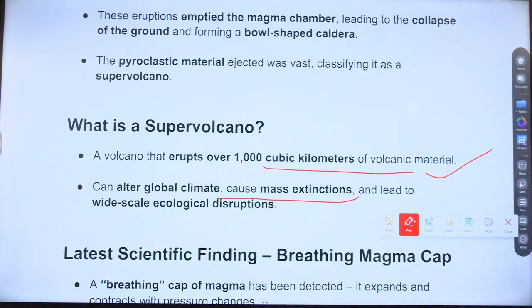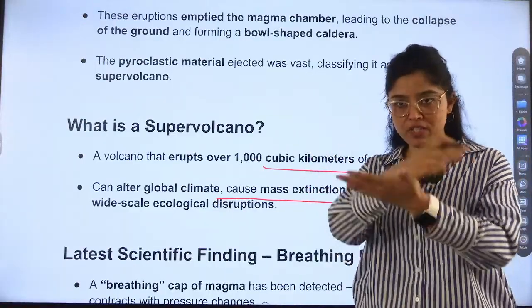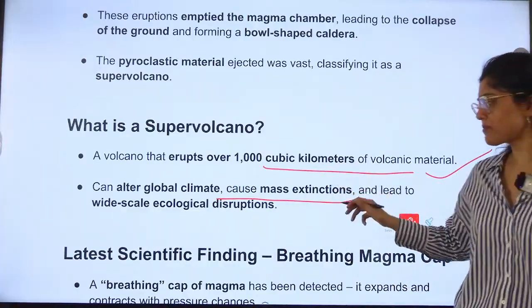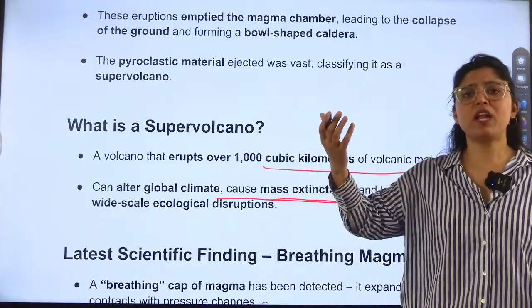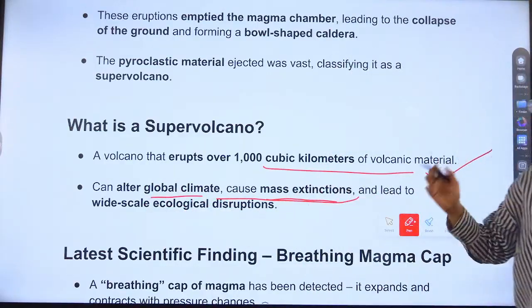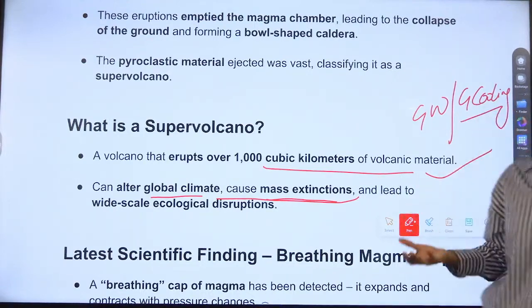Now, when the earth material is coming outside, what will happen? There will be an impact. It will damage the area, the people, the animals, the vegetation around it. Also, a global climate effect will be there. One term is global warming. Next term is global cooling.